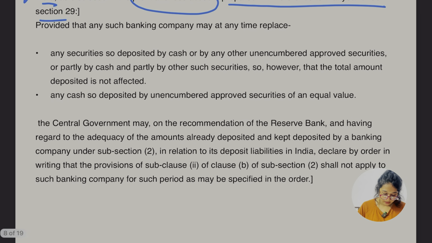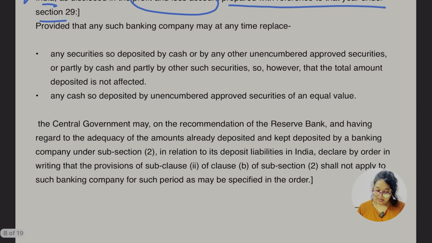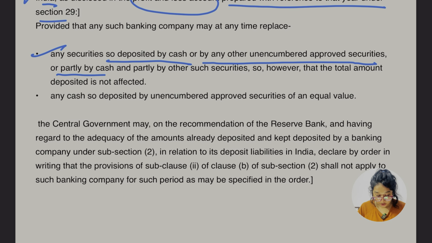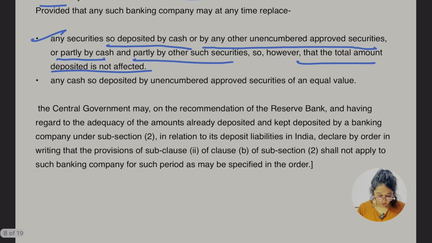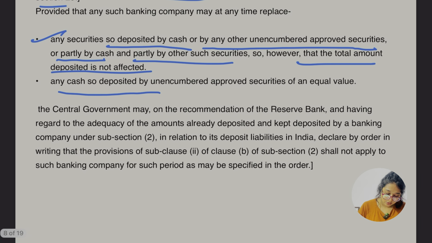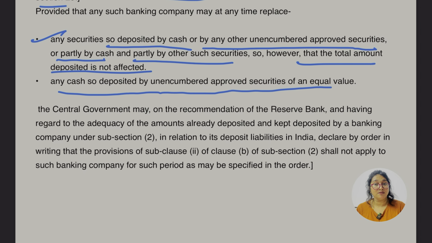Further they are saying, provided that any such banking company may at any time replace any security so deposited by cash or by other unencumbered approved securities, or partly by cash and partly by securities, however the total amount deposited is not affected. It is a simple thing, they can change the form, or any cash so deposited by unencumbered approved security of equal value.